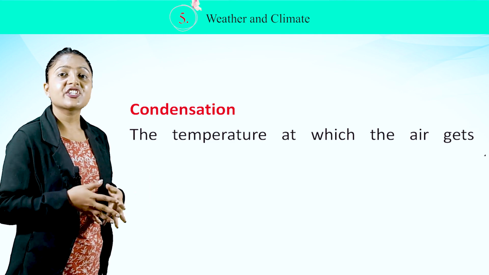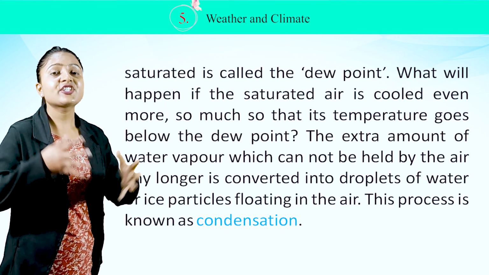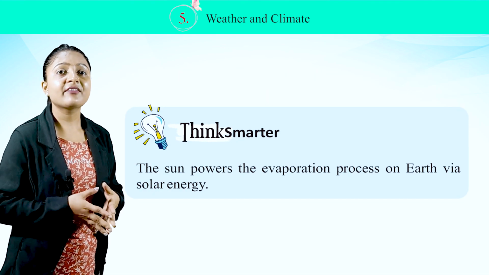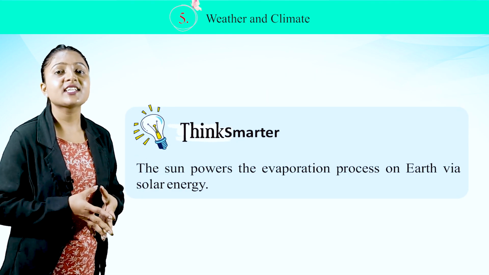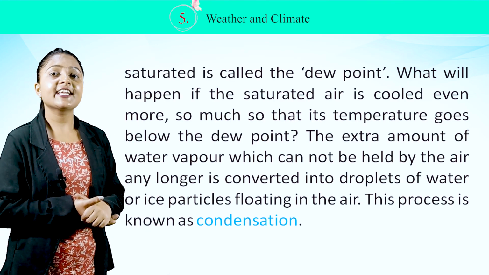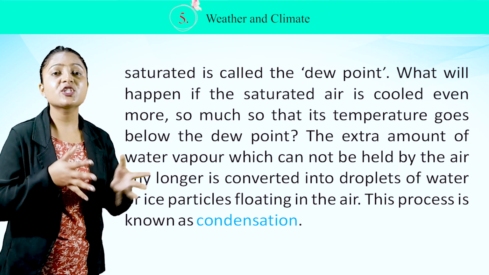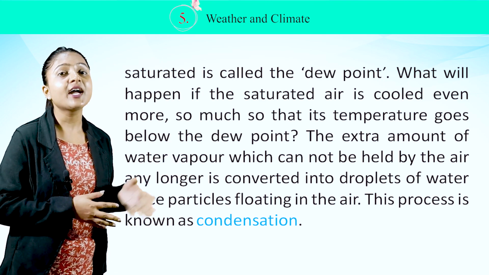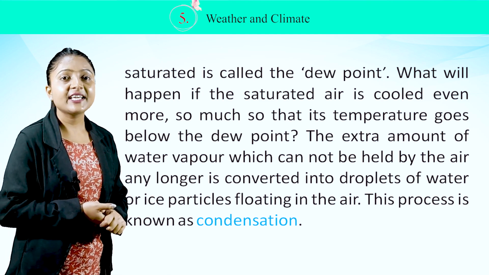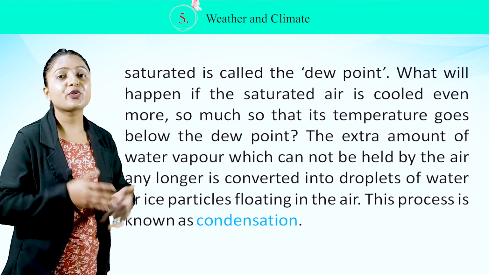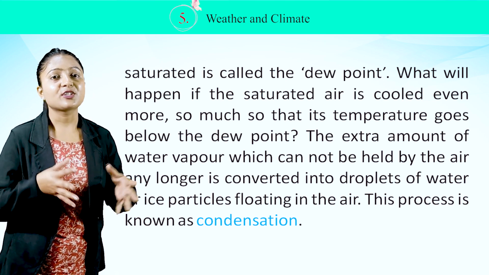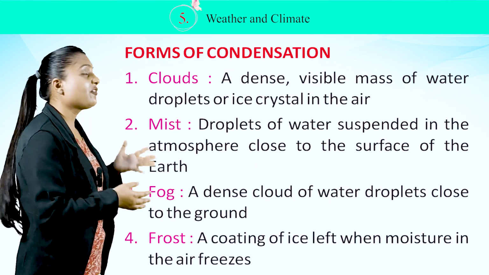Condensation. The temperature at which the air gets saturated is called the dew point. Think smarter. The sun powers the evaporation process on Earth via solar energy. What will happen if the saturated air is cooled even more, so much so that its temperature goes below the dew point? The extra amount of water vapor, which cannot be held by the air any longer, is converted into droplets of water or ice particles floating in the air. This process is known as condensation. Forms of condensation.